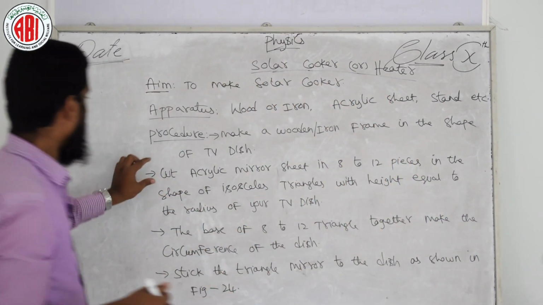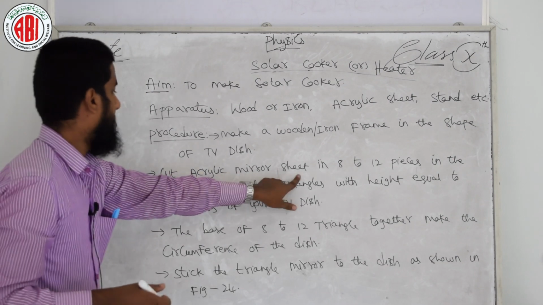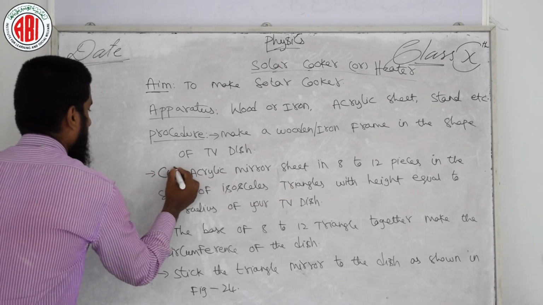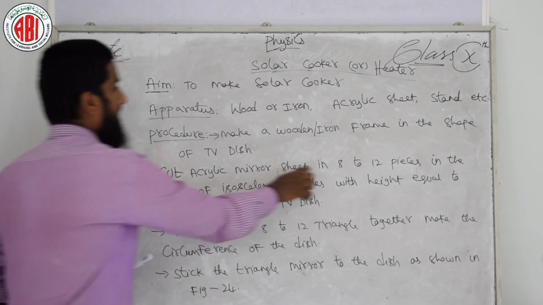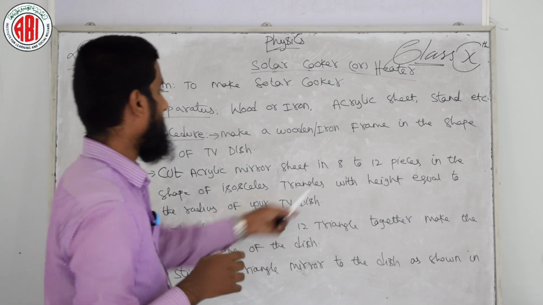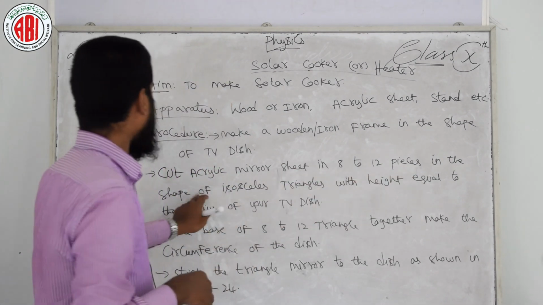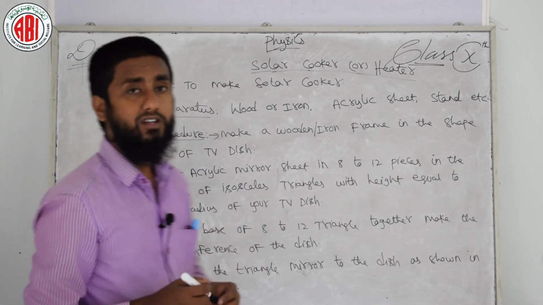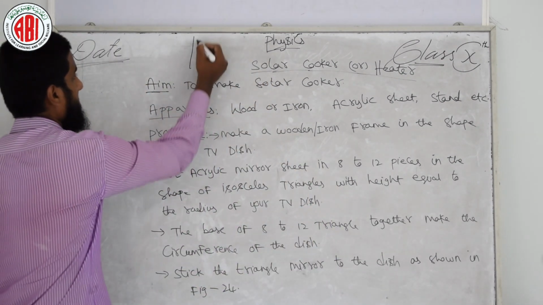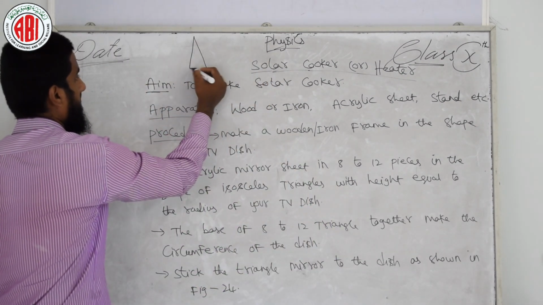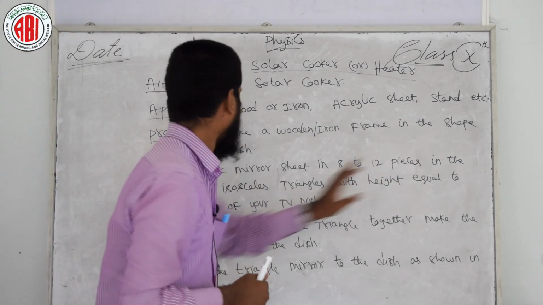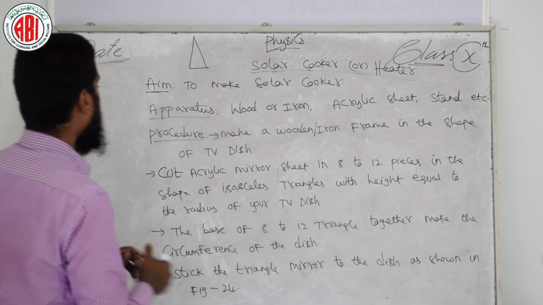After that, cut acrylic mirror sheet. You need to cut the acrylic mirror sheet in 8 to 12 pieces. You need to cut the acrylic sheet in pieces of 8 to 12 in the shape of an isosceles triangle. That means you need to cut the acrylic sheet in this form. You can see here, like this, isosceles triangle, with height equal to the radius of your antenna disc.